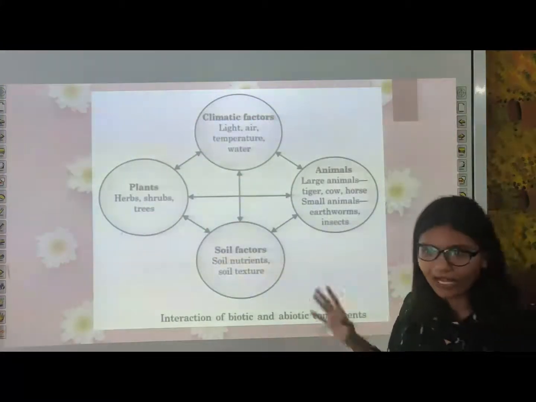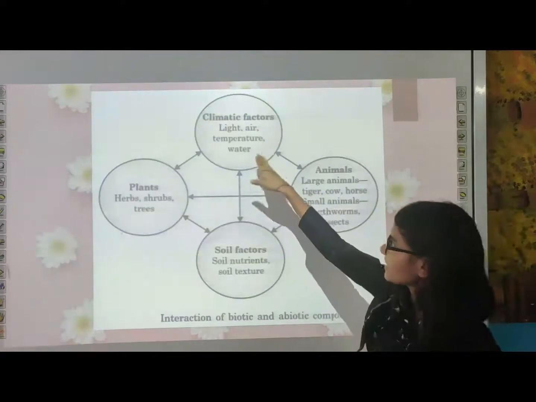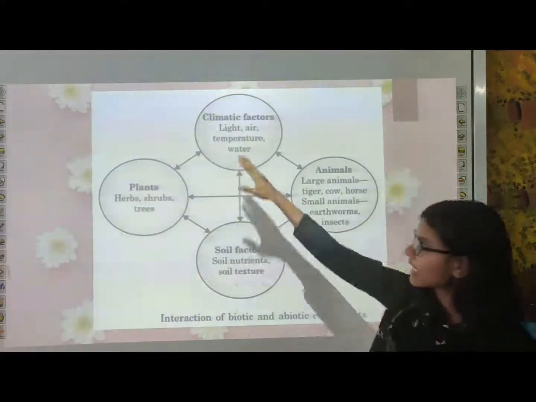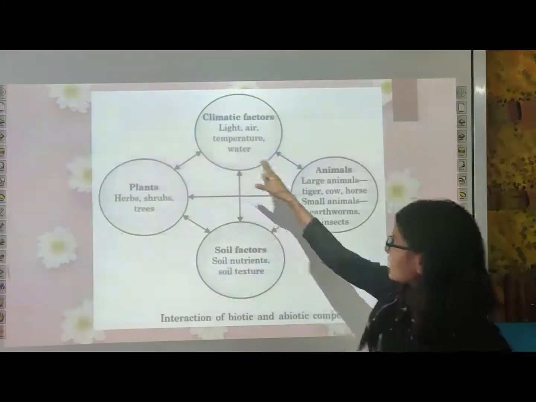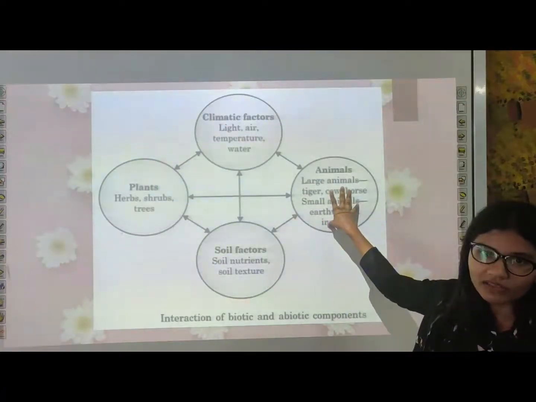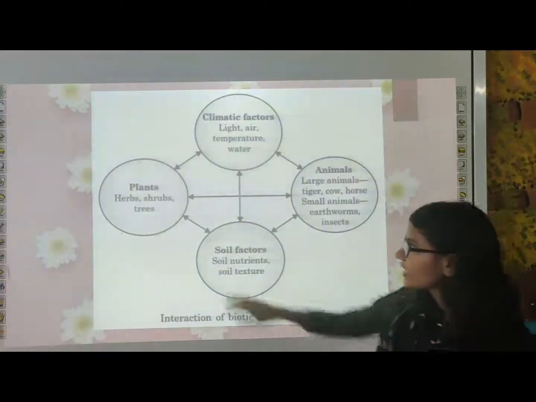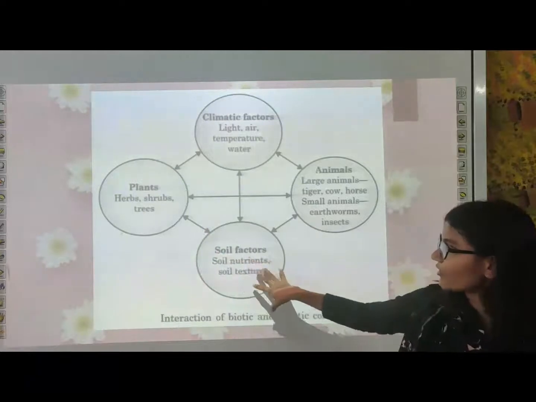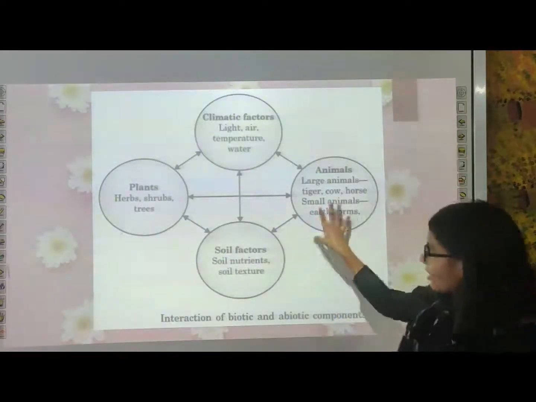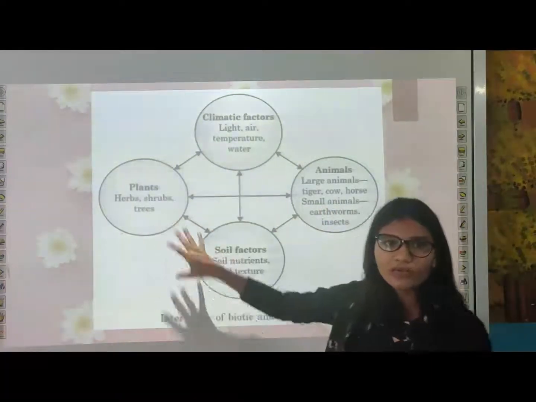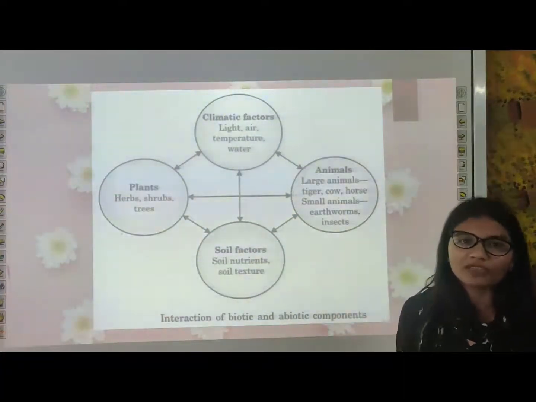Now all these biotic and abiotic factors interact with each other. For example, climatic factors such as light, temperature and water, they are needed by plants for growth, for reproduction, for their morphology, etc. Okay, and in the same way they are also needed by the animals. Okay, animals adapt themselves according to the climatic conditions, and in the same way the plants depend on all the soil factors, soil nutrients and everything for their growth and photosynthesis, and animals depend on plants for their food. So all the biotic and abiotic factors interact with each other and make life possible on earth.